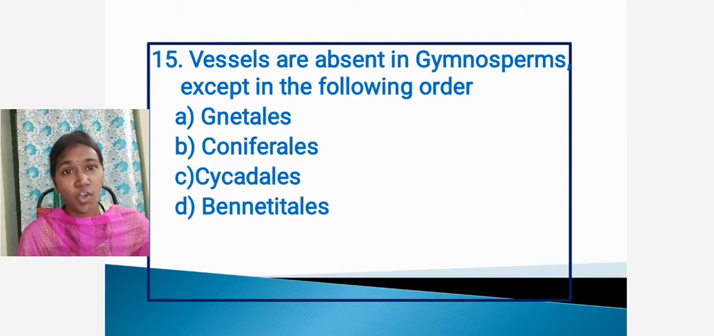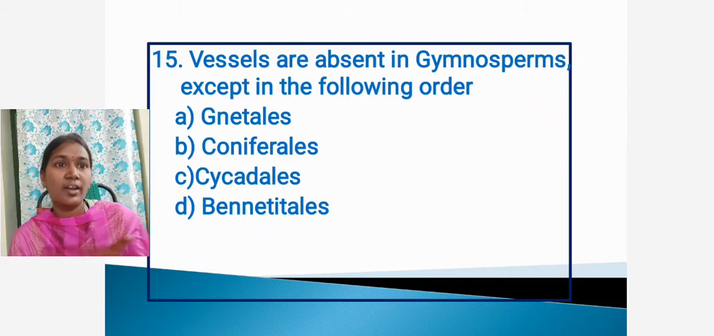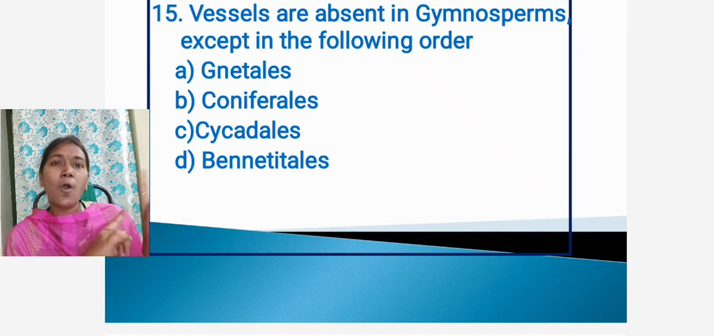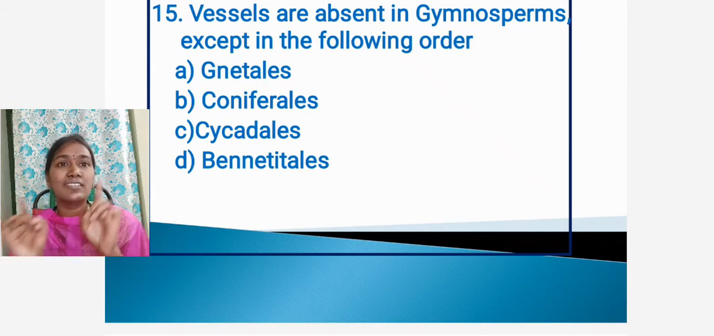Okay, then going to the next question, that is, vessels are absent in the gymnosperms except in the following order. Commonly vessels are present in xylem, but in gymnosperms, except for only one order, the remaining plants do not contain vessels. Only one order has vessels.